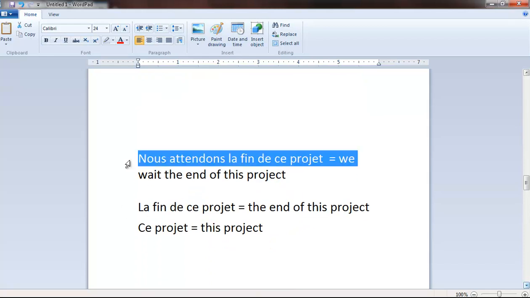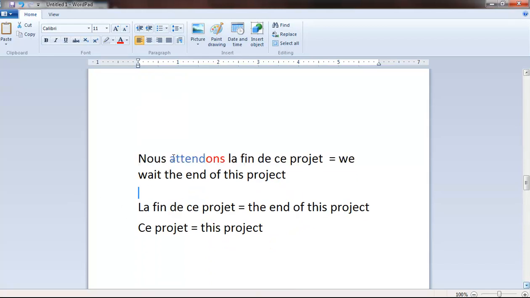Next example. Nous attendons la fin de ce projet. As you see, it's the same root from the infinitive attendre, meaning to wait. You take this root up to here, colored in blue here, and you put the ending ons for the first person plural. But that's not a rule for all the verbs of the third group that end in re. It's just here that the root is attend and you just put the ending. Because for other verbs you will see it's a bit different. It changes the root even if the ending might still be the same.